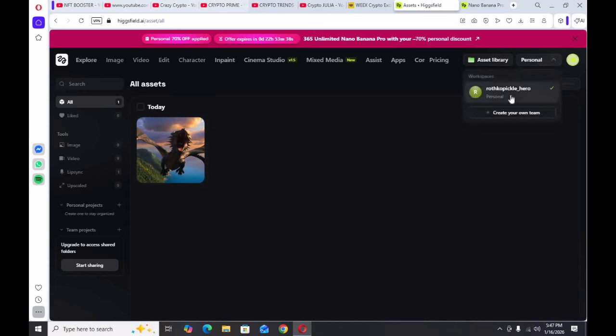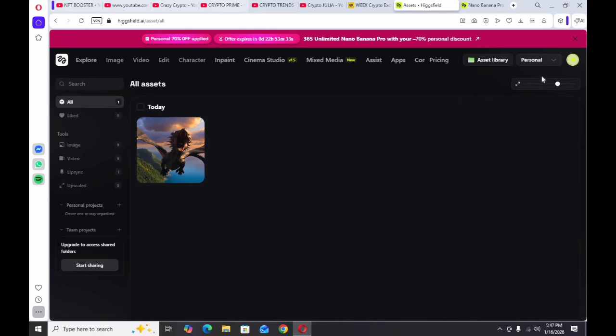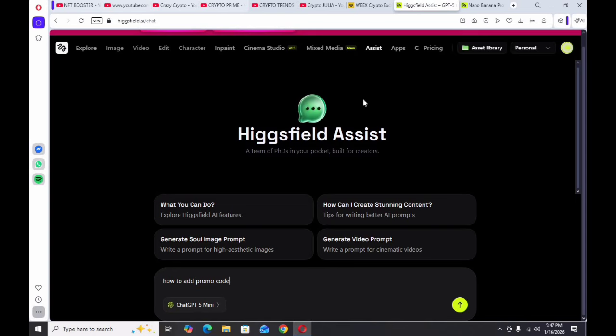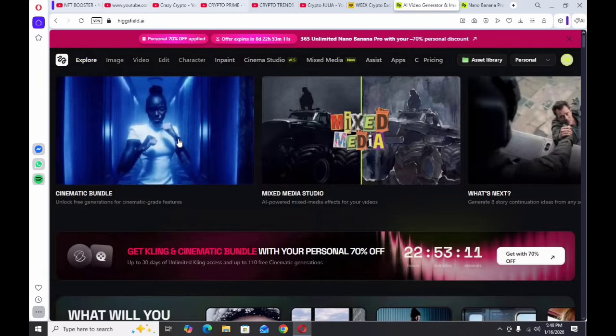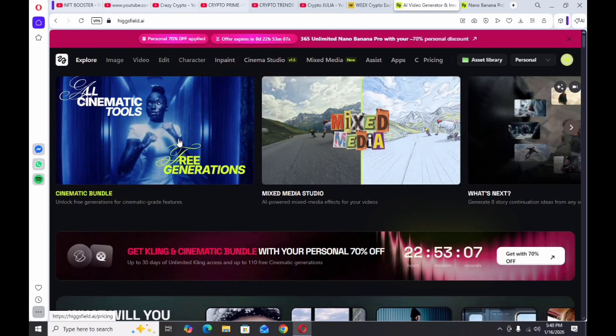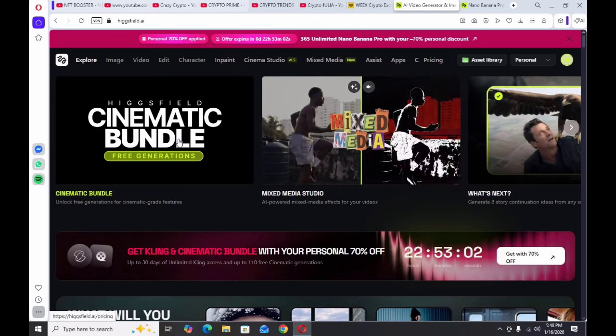Also, you can go through your personal option, view your profile, manage it, and join the community. They also have the assist option, if you want help with something. One thing many people ask about is pricing, and everything is here. You can go through their assist option, the FAQ, what you can do, how to create stunning videos, and how to add a promo code. Everything is here and you can easily explore. Like that, you can manage your account, click on promo codes, enter your codes, and they are applied instantly.